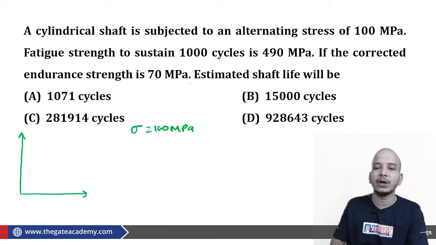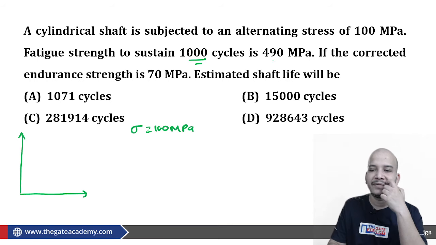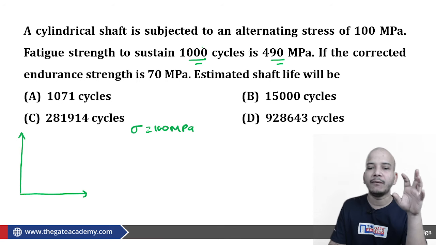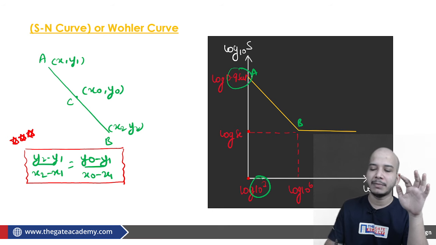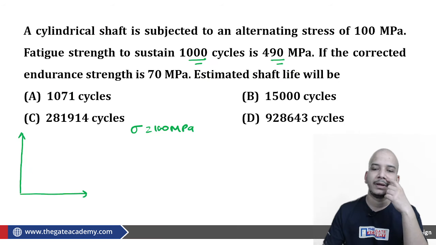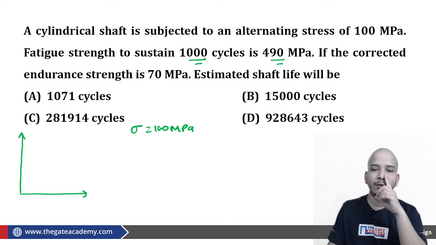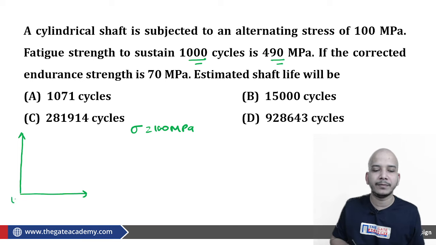Apart from that, they are talking about the situation of 1000 cycles and 490 megapascal. From our SN curve, corresponding to 1000 cycles 0.9 SUT is there, but straight away they are telling you the value, 490 megapascal. So corresponding to log 1000, you have log 490.